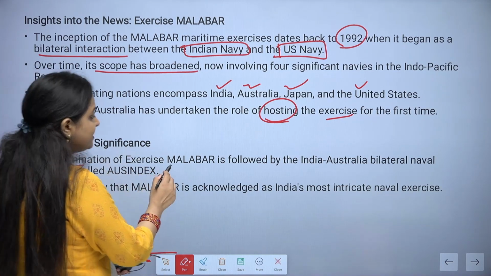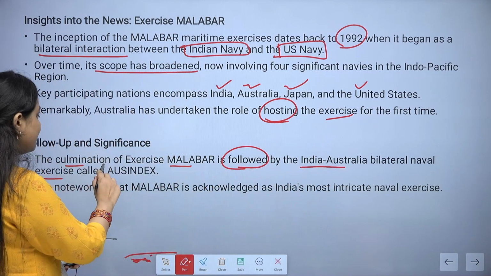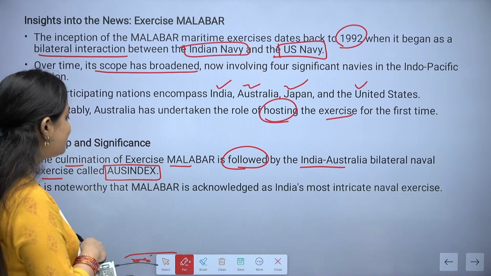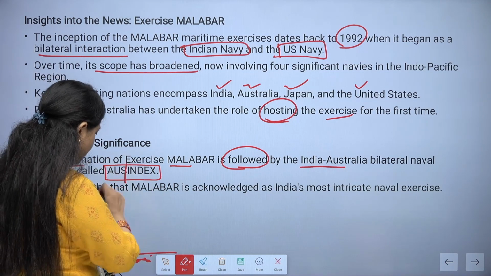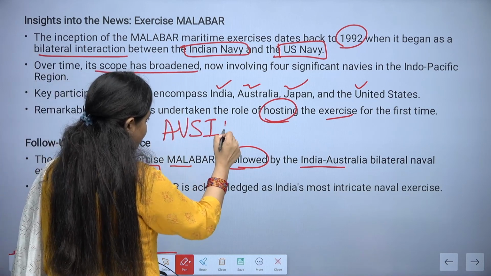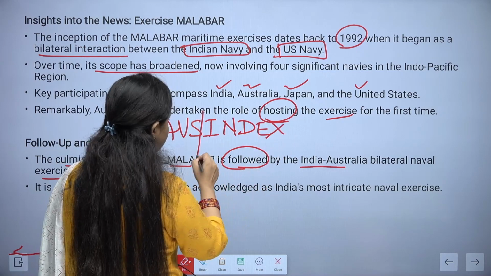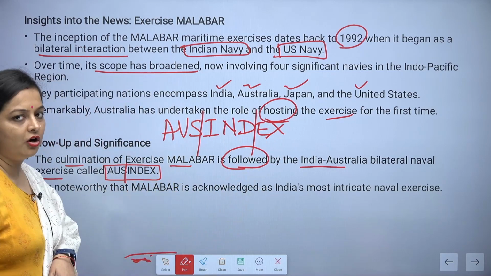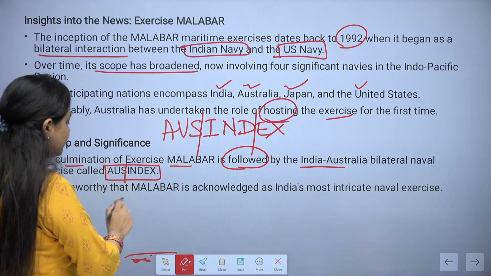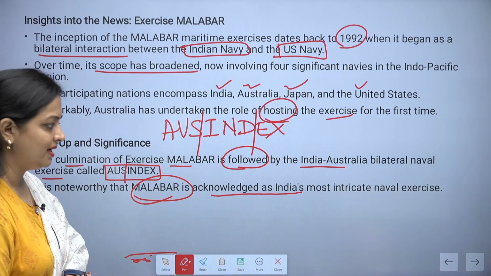The culmination of Exercise Malabar is followed by the India-Australia bilateral naval exercise, which is called AUSINDEX. How can you remember? Australia India exercise, or simply AUSINDEX. It is noteworthy that Malabar is acknowledged as India's most intricate naval exercise.